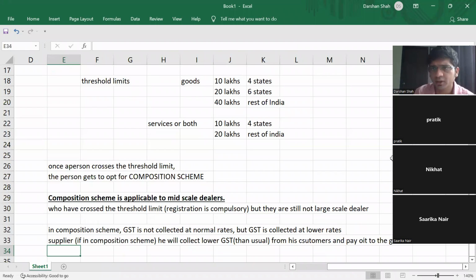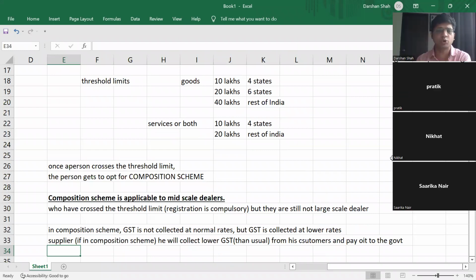But then you will say, what is the benefit to the supplier? Anyway, he is going to collect GST from the customer and pay it to the government. So what does it matter if it is at a higher rate or lower rate?